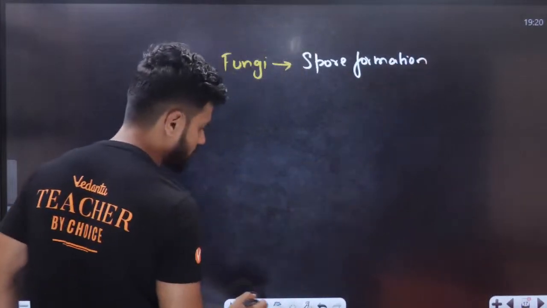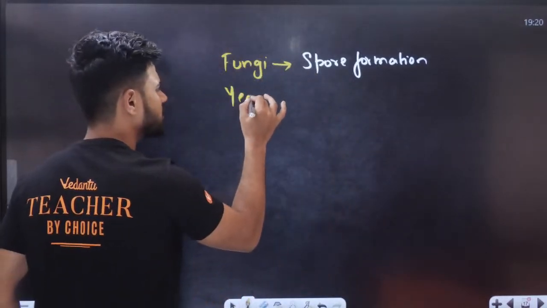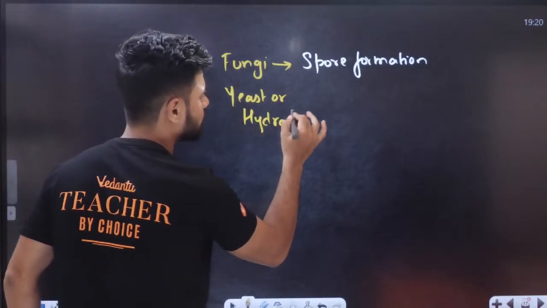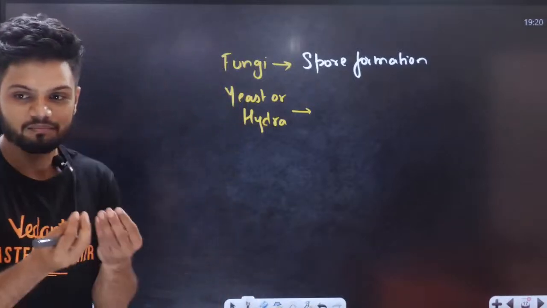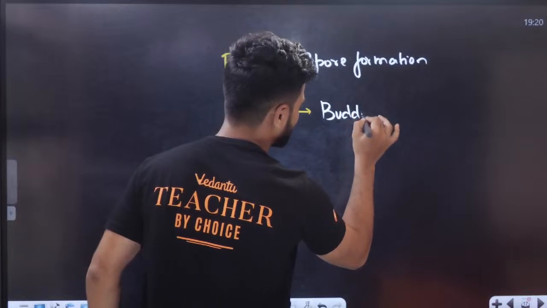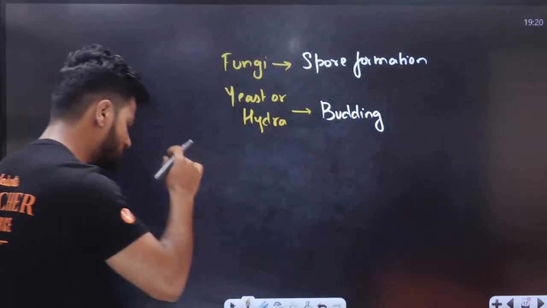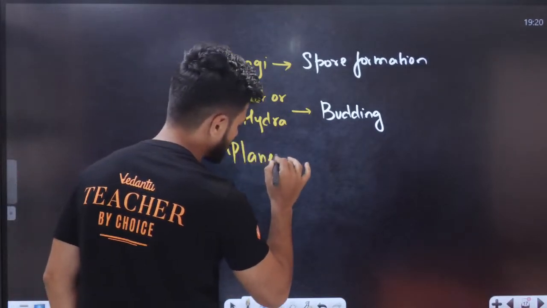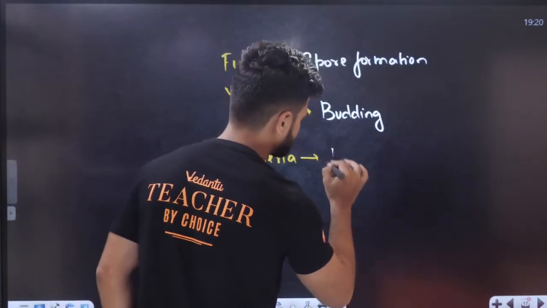Okay. Spore formation. Now tell me students, in the case of, let's say, yeast or hydra, what do you find? Now here there is one small concept called budding. We find budding here. Then tell me students, in the case of, let's say, planaria, what do we find? We find regeneration.